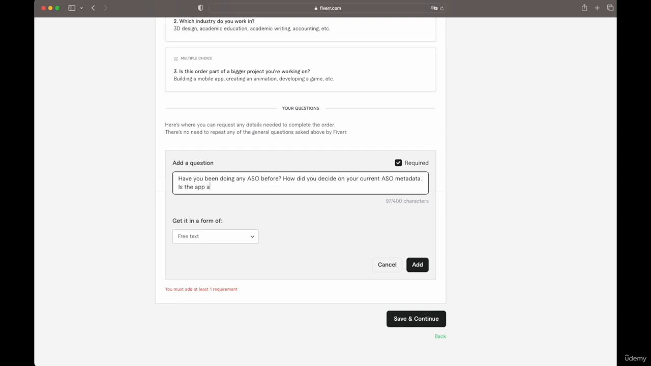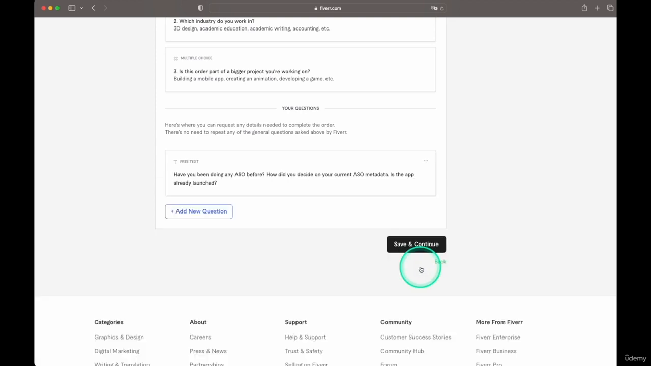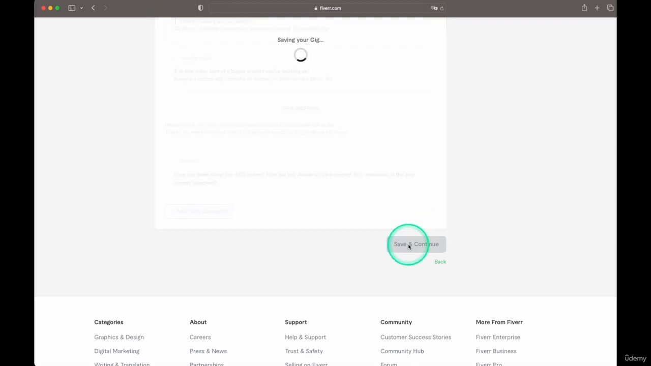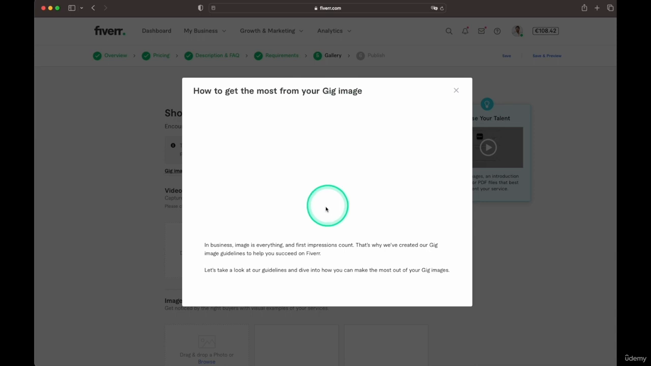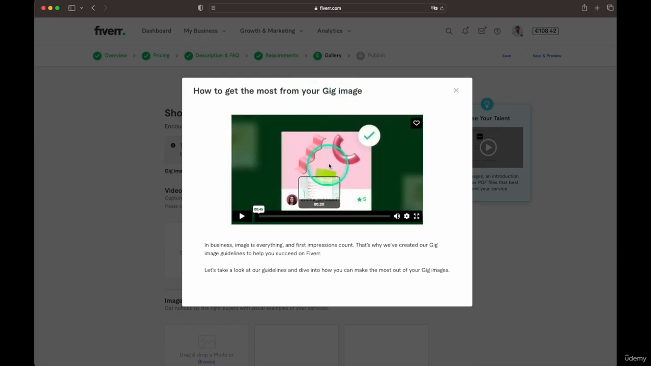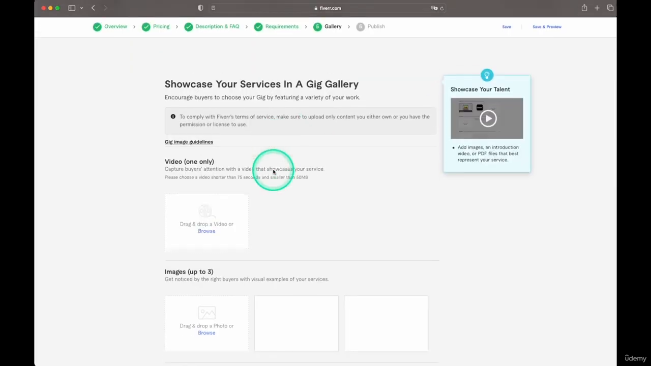Is the app already launched or not? Free text. So that is the requirement. Couple of questions there. Saving the gig. And we want to add an image to the gallery. There's a video explainer on what is good.